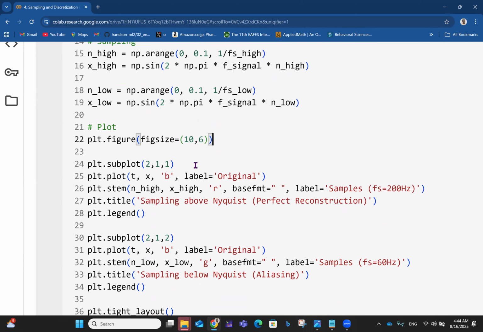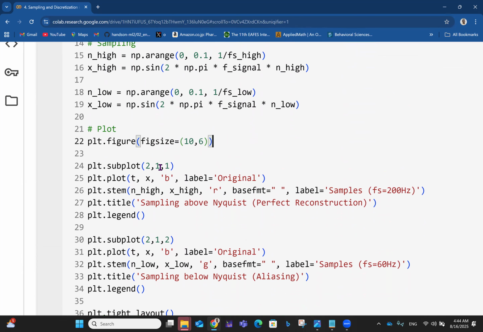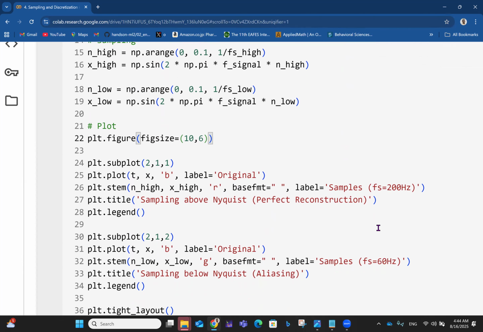So for the first one, we plot X against T, and that will be black. That's what this means. So the label, this is the original thing now. So we plot the X high against the N high, the high value of the signal against the high value of the N for the sampling, right? And then we have all these basic formatting. Then we label the samples. This is for the 200 hertz sample. Okay, so that's sampling above Nyquist, which is perfect reconstruction.